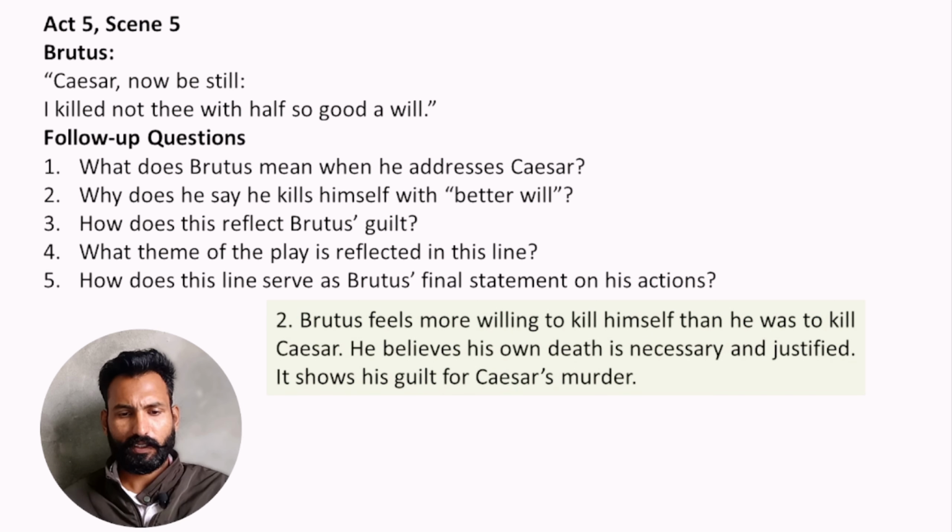Why does he say he kills himself with better will? Brutus feels more willing to kill himself than he was to kill Caesar. So he believes his own death is necessary and justified. It shows his guilt for Caesar's murder.